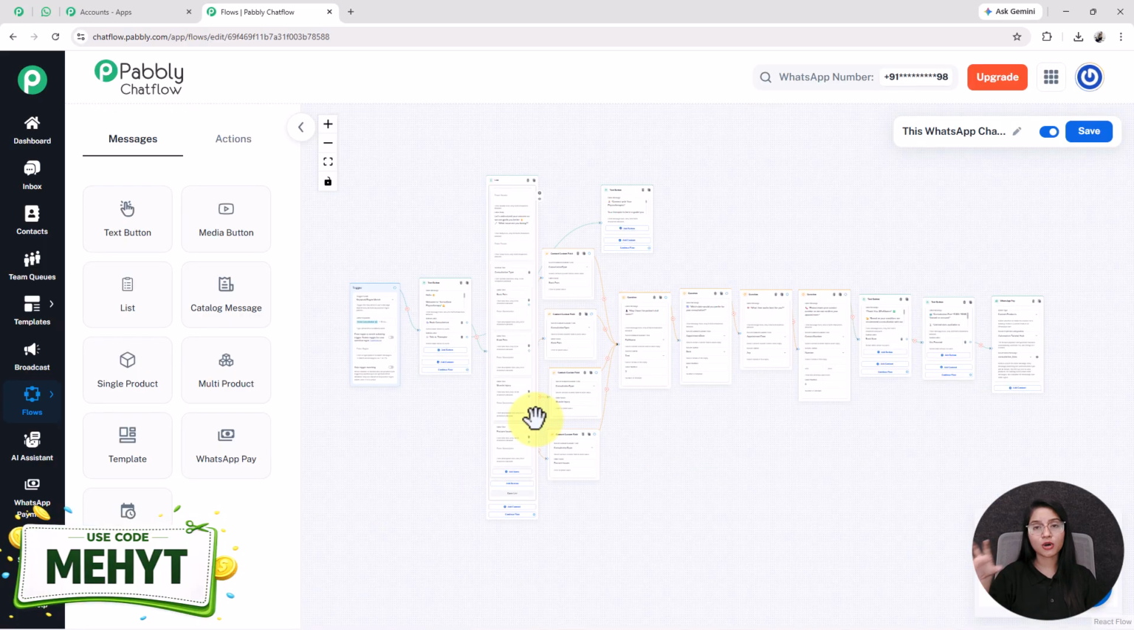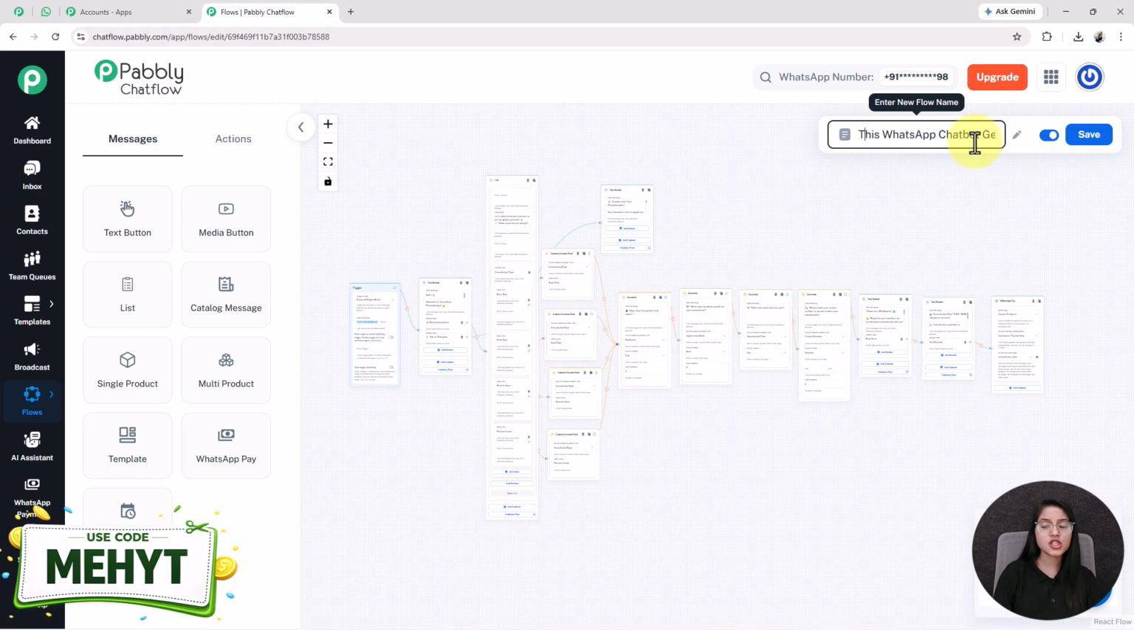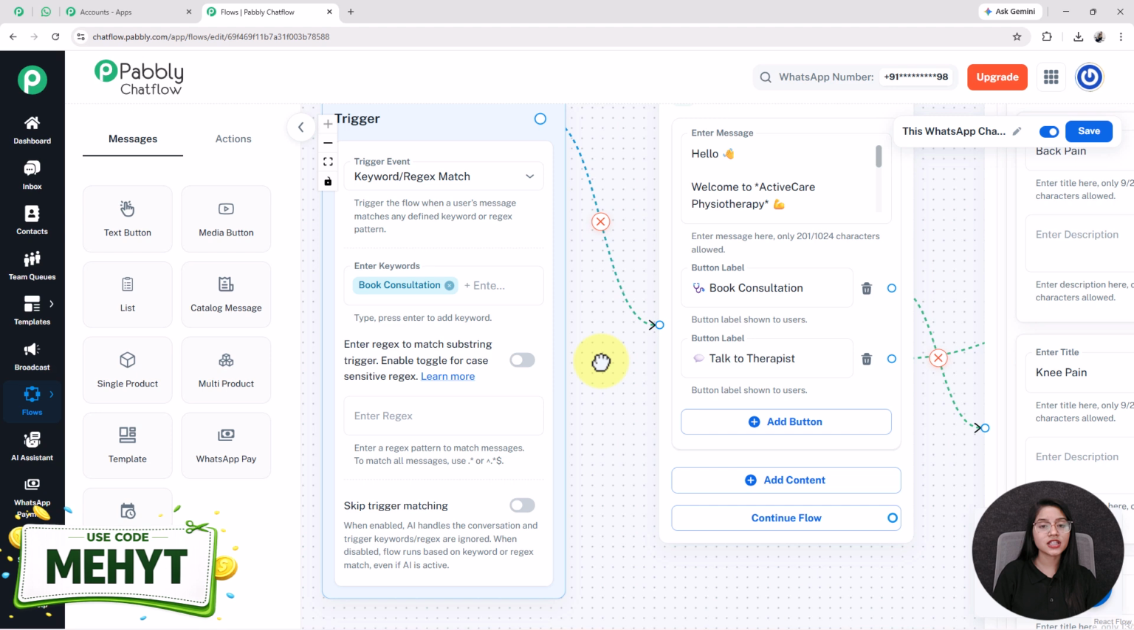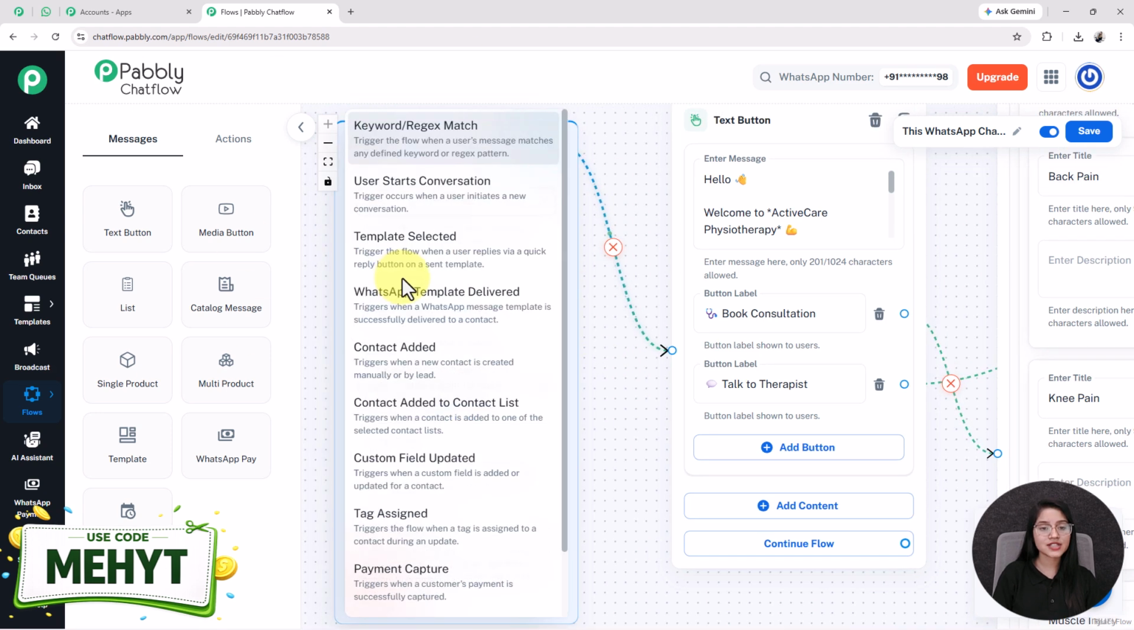See, this is the chatbot flow, but at first you have to give a name to your flow, which I have given as WhatsApp chatbot gets your paid consultation on autopilot. Now I'll give you a quick overview of these two options, messages and actions. Under these options, you will see different buttons, and these are the same buttons that I have used in this flow. So this flow starts from the trigger event that I have selected as keyword.